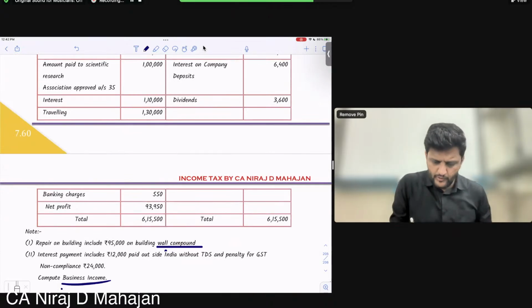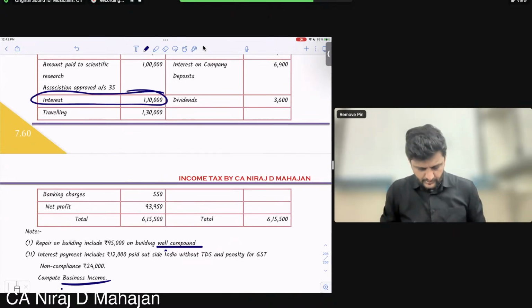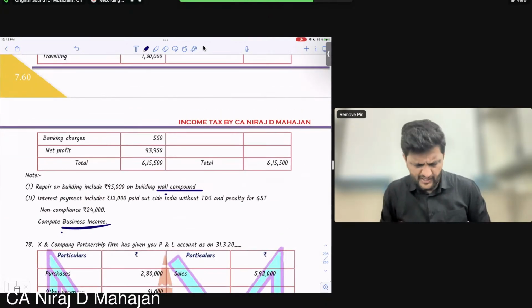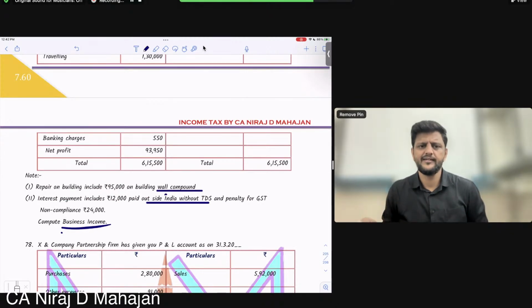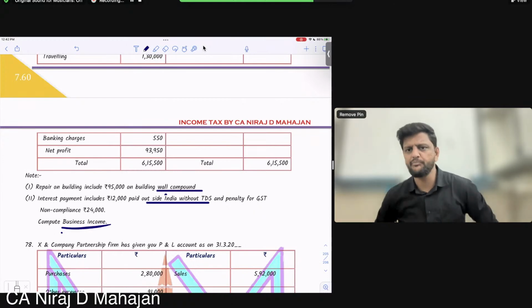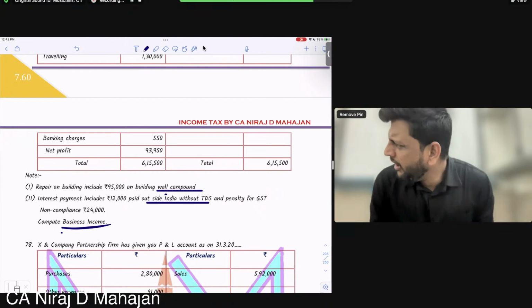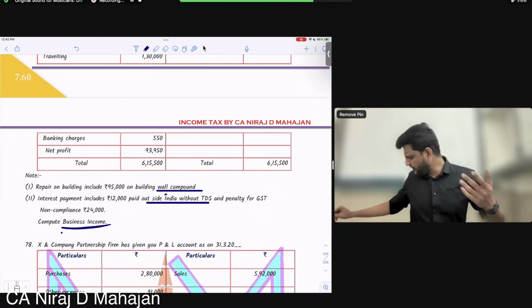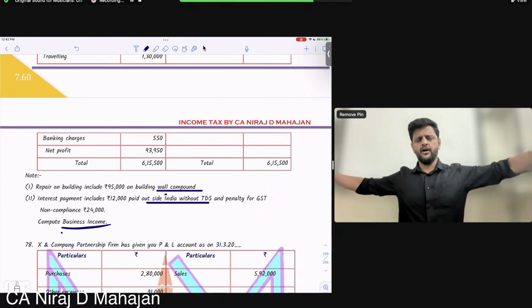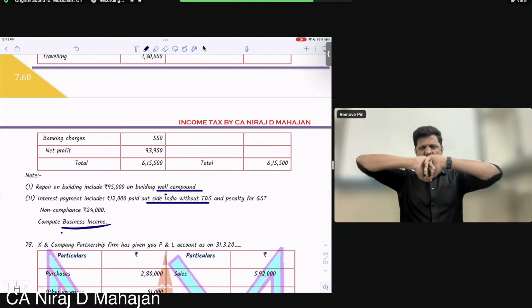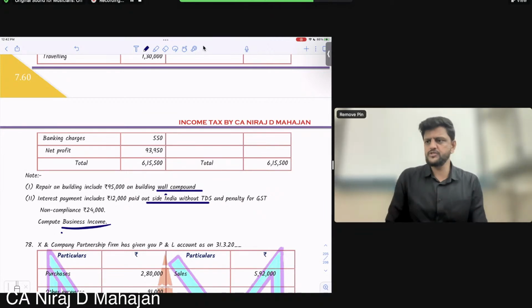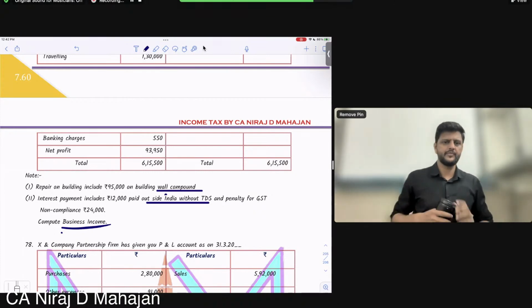Interest payment, which one? This 1,10,000 includes 12,000 paid outside India without TDS. That means you have paid the amount outside India without TDS. Interest, why? Some loan was borrowed from outside India. The loan was borrowed from outside India. Clear till here?